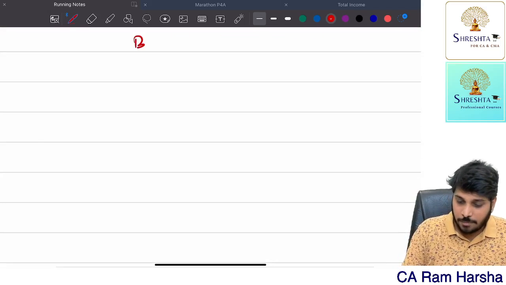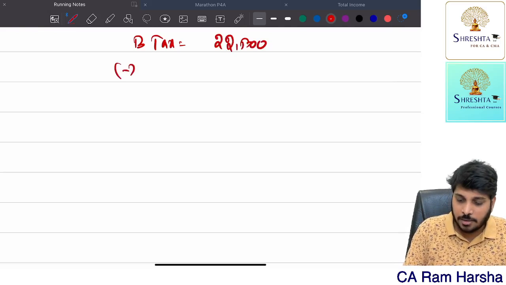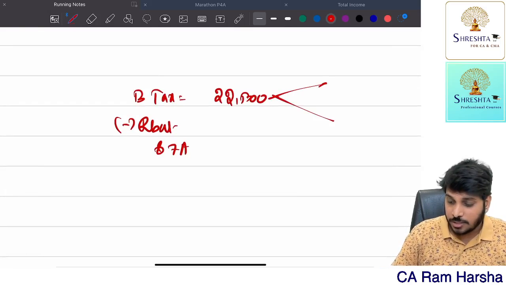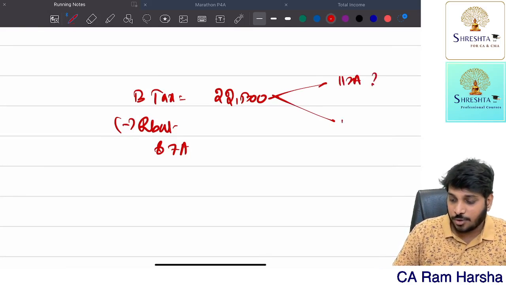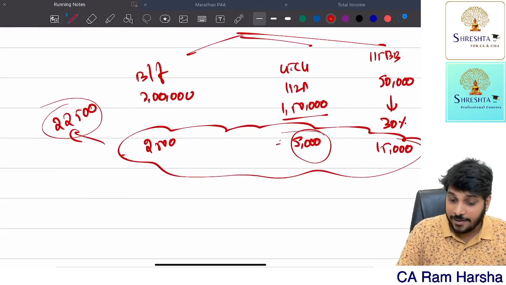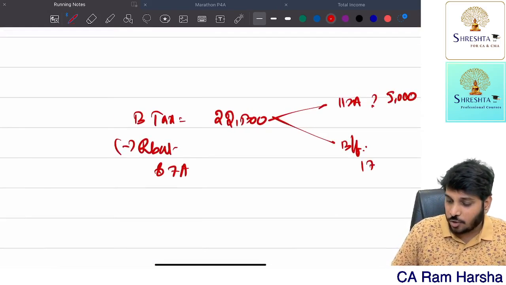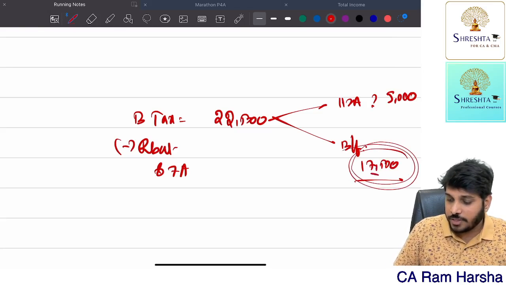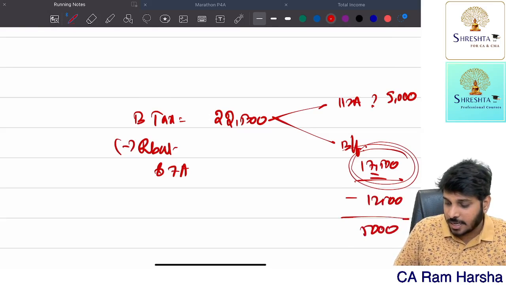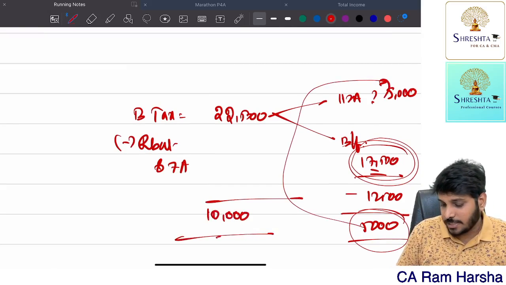Now what is my basic tax? 22,500. Surcharge is generally not applicable, minus rebate. Rebate under section 87A. When you are calculating rebate, split this into two parts: 112A tax amount and balancing figure tax amount. 112A tax amount we got is 5,000. Now balance tax is 17,500. Only on this you will claim rebate. How much rebate can you claim? Maximum 12,500. So what is the balance tax? 5,000. So this 5,000 plus that 5,000 is the balance tax, which is 10,000 plus education cess 4%.